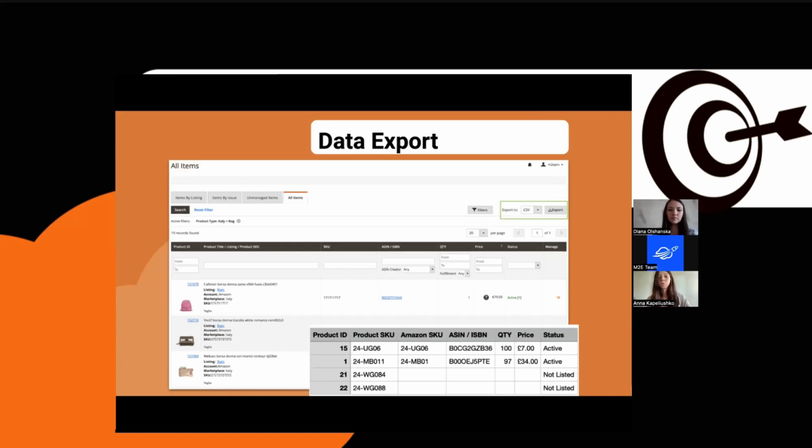You don't have to gather this information from their database or search for it on the channels or elsewhere. You can just use the button here on the all items page, or you can also find the same export button inside each M2E Pro listing if you work with listings more than with a complete list of items.